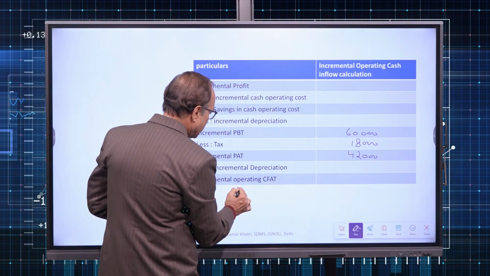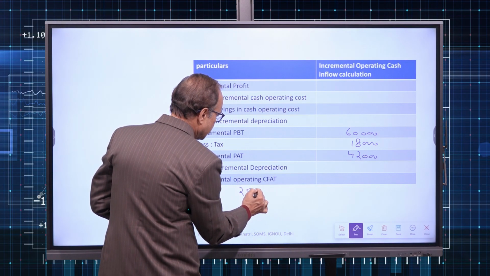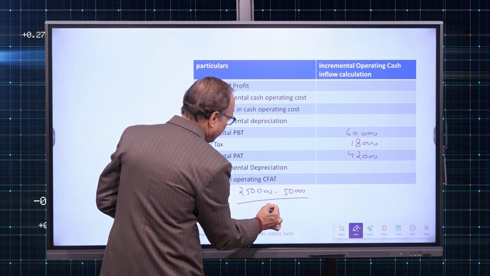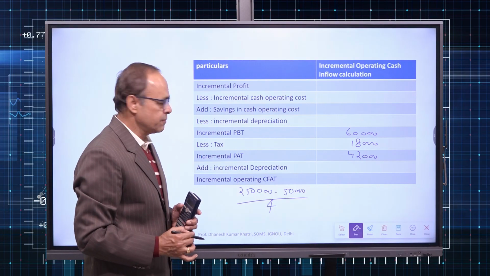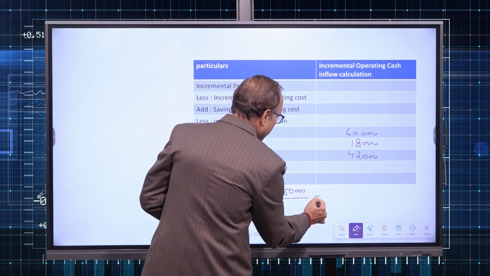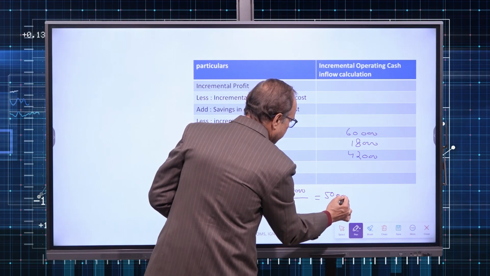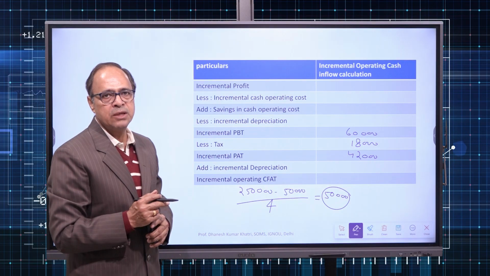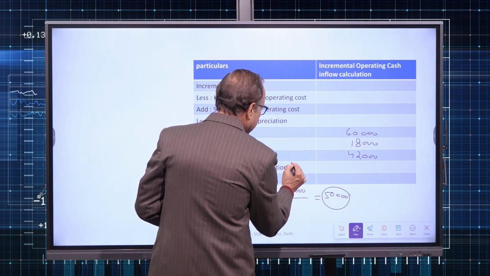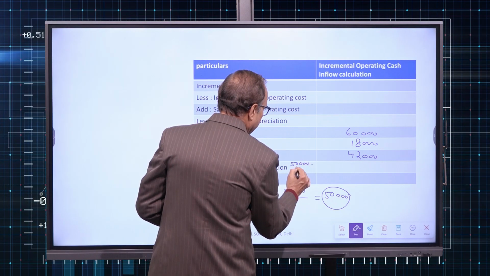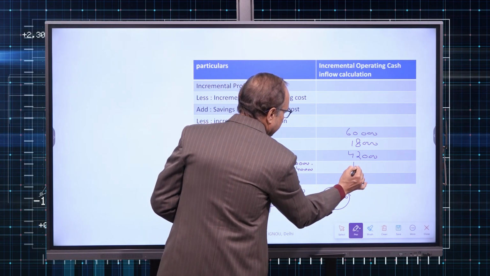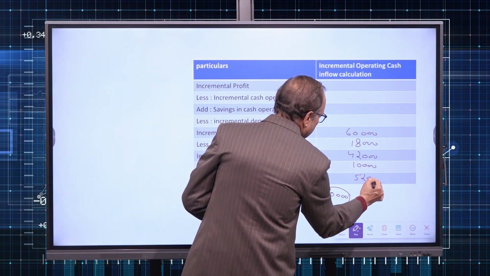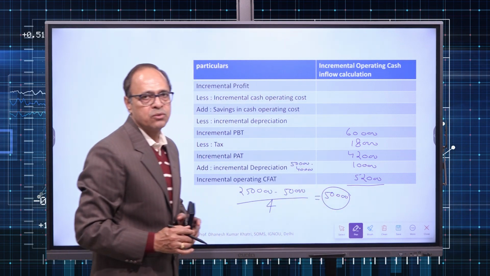The new machine cost me 2,50,000, with a salvage value of 50,000 and a remaining life of 4 years. So we get 50,000 annual depreciation, whereas depreciation on the old machine was 40,000. So incremental depreciation is 50,000 minus 40,000, that is 10,000. So finally we get year on year operating cash inflow of 52,000.